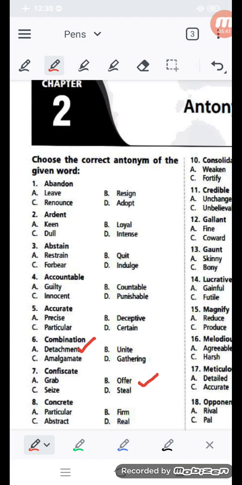Here another word is concrete. So what should be its opposite word? Concrete means solid. In this way real is also coming, firm is also coming, and particular is also coming. And what is not coming? That is abstract. Abstract is the answer.